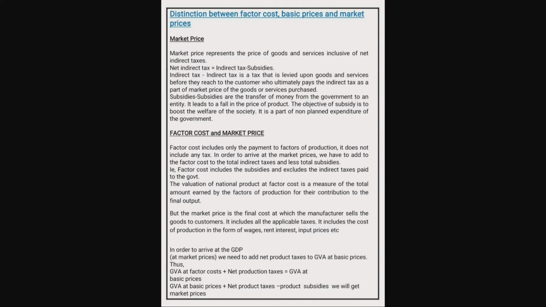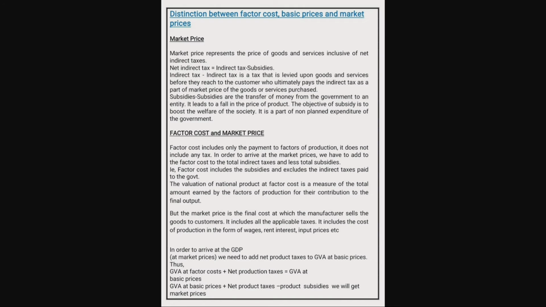Children, next let's learn factor cost and market price. There are 4 factors of production, right? So the factor cost includes the payment for these 4 factors of production, and it does not include any tax. In order to arrive at the market price, we have to add to the factor cost the total indirect tax and subtract the total subsidies.